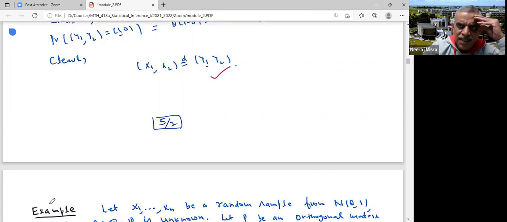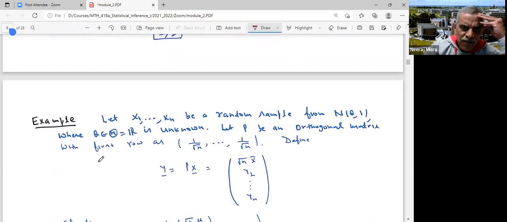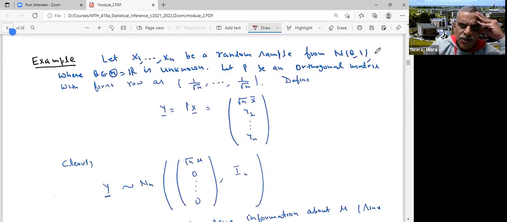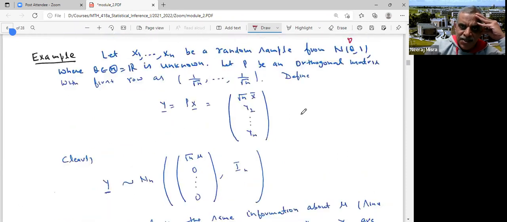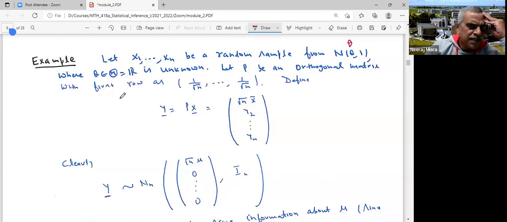Now let's consider one example for the continuous case. Suppose I have a random sample from normal theta, 1. I will show that X bar is sufficient. Let us try to show how. Let P be an orthogonal matrix with first row as 1 by root n, 1 by root n, 1 by root n.